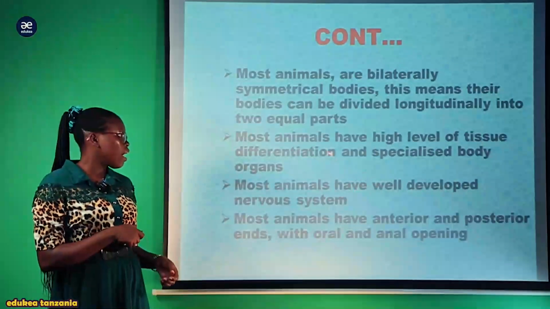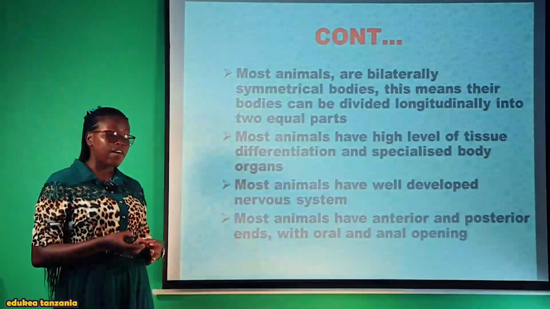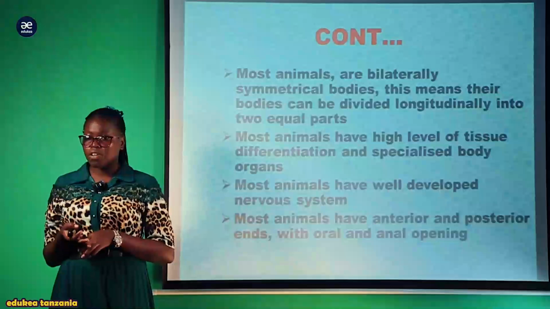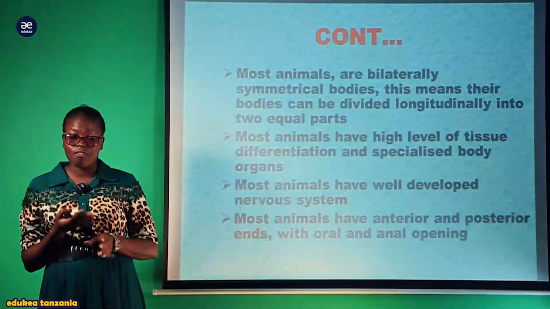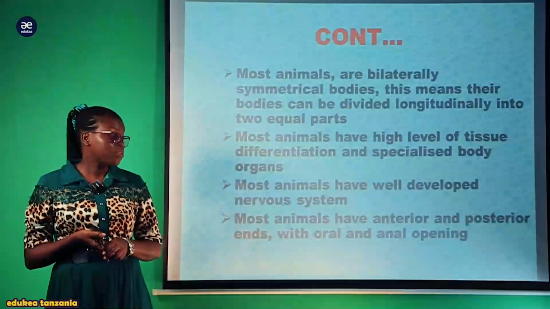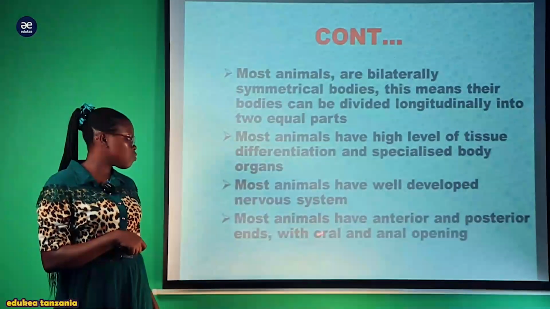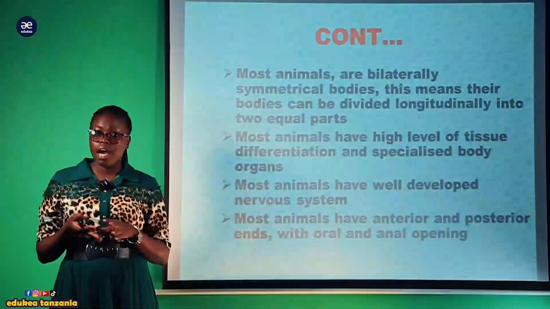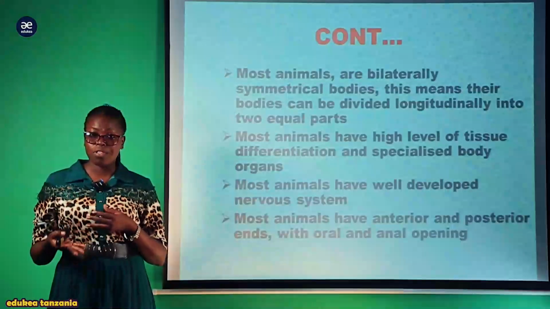And most animals have a well-developed nervous system, which is responsible for the detection of stimuli, also the interpretation, and giving the appropriate feedback for that particular stimulus. Also, most animals have anterior and posterior ends with oral and anal openings. So most animals have two openings, anterior and posterior, which are the mouth and the anus.